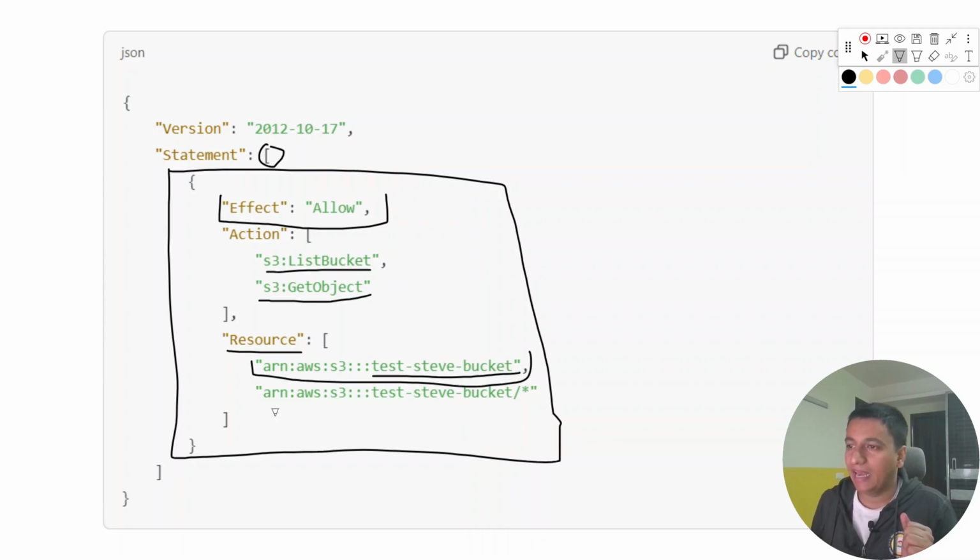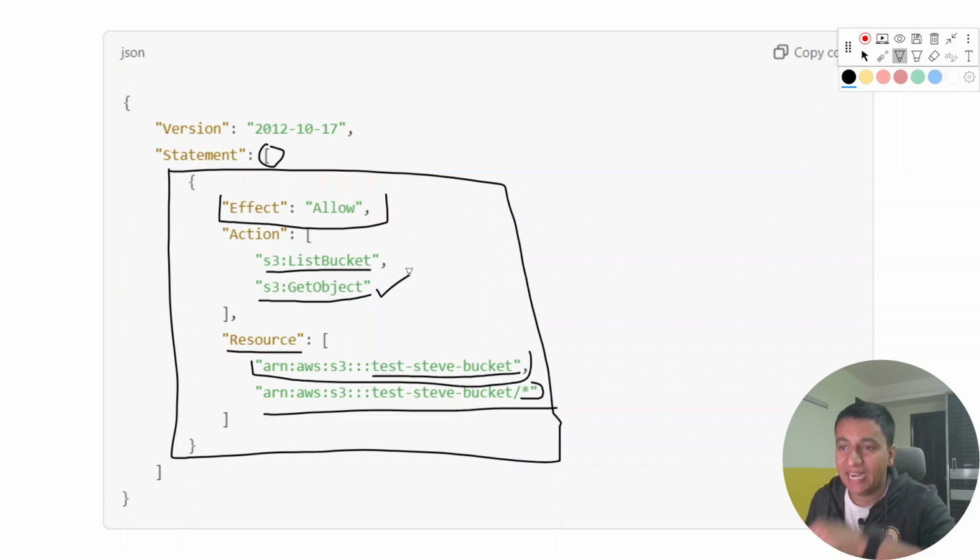As you can see, there's another entry, but over here we have a star also. That means all the objects inside the bucket. So we can list that bucket and we can also get all the objects that are inside that test Steve bucket. Let us assign the same exact policy to Steve.